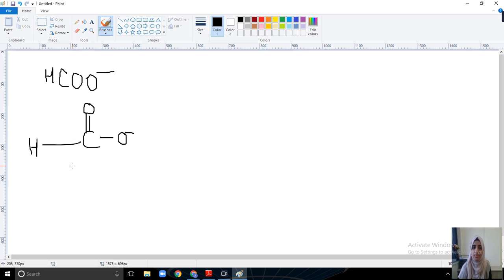But you have to identify first, is there any conjugation or any conjugated system? Yes, there is a conjugation between this negative charge and this double bond, the pi bond. This charge can be shifted like this. The arrow starts from where the electrons are moving from.